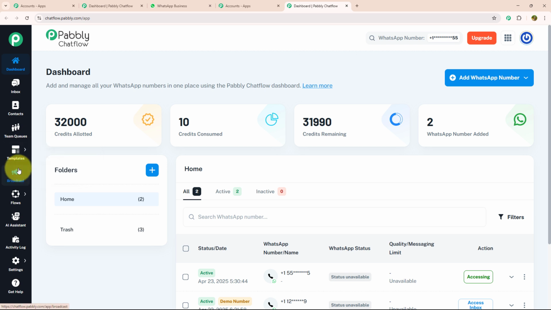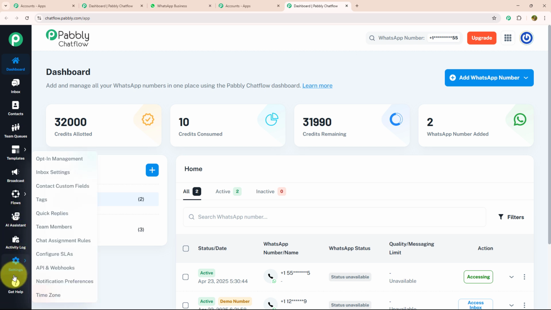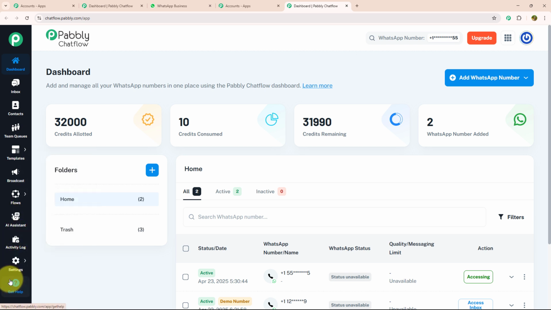Below that, we have broadcast section where you can send mass message to bulk of customer using customized template. After that, we have Flow, which is a powerful tool on Pabbly Chatflow to create chatbot. Below that, we have AI Assistant, Activity Log, setting, and get help. If you want to know each feature individually, we have linked a separate video for that in the description box. As we got to know about each feature, let's get started building the flow.